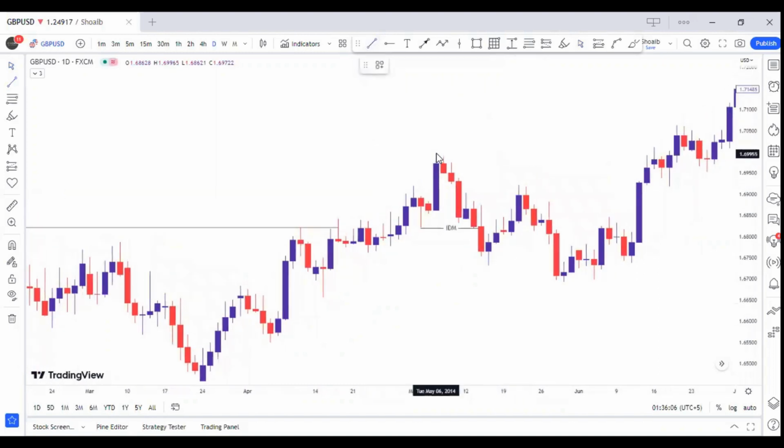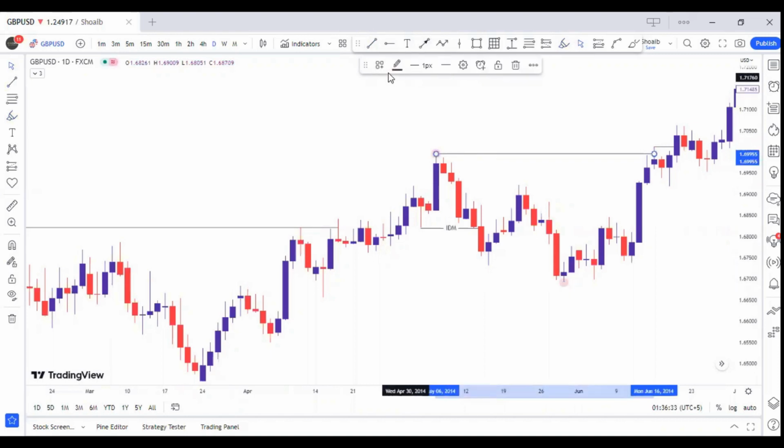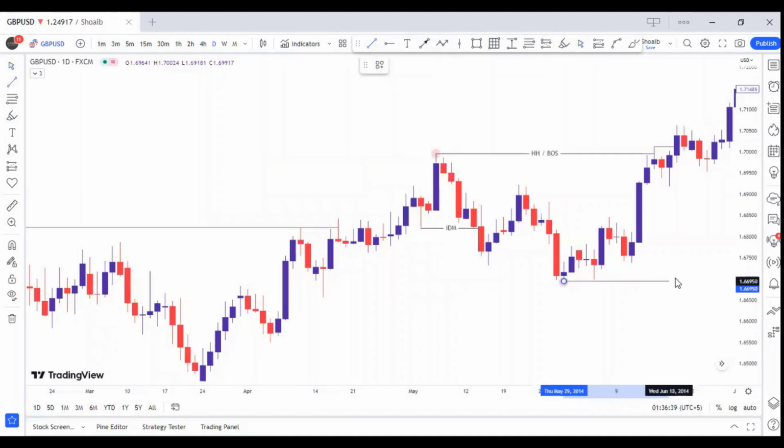Now, let's check this high. The candle swept this high and did not close above it. Now, let's check the next candle. Here, note this candle body closed above it, and this candle body closed below it. So, as per this high, this is a higher high and this is a higher low. Let's mark it as a higher high or break of structure. And this low, we will mark it as a higher low, or we can say HL. These are our valid swing points.